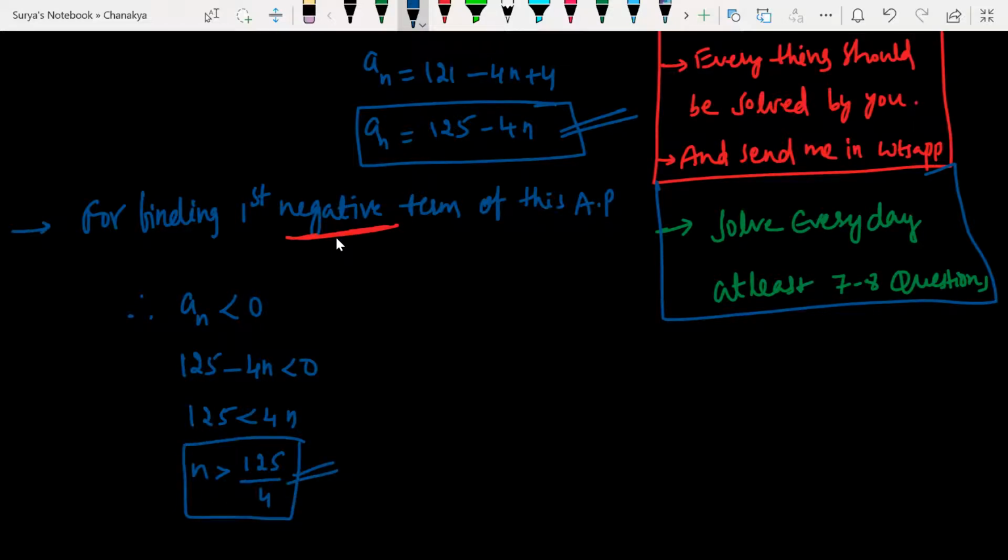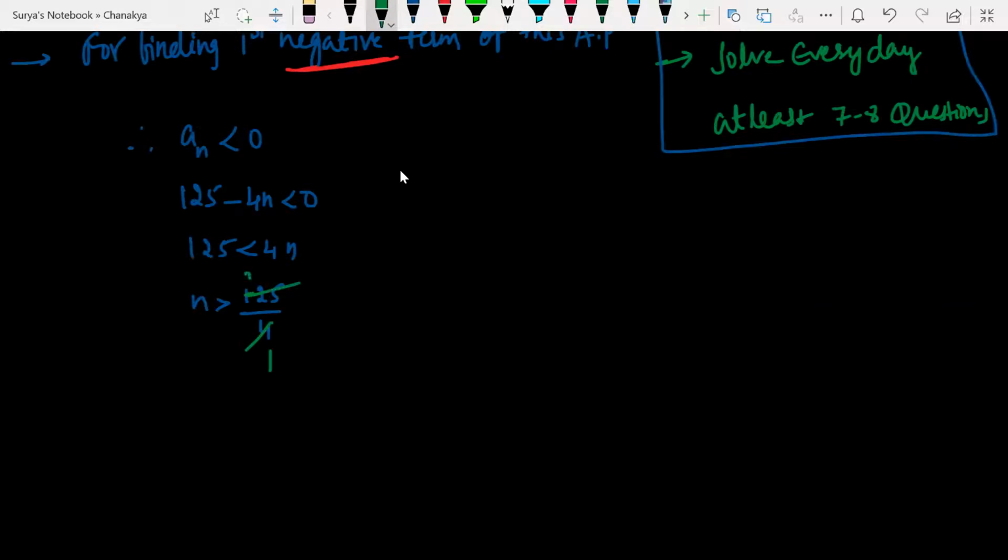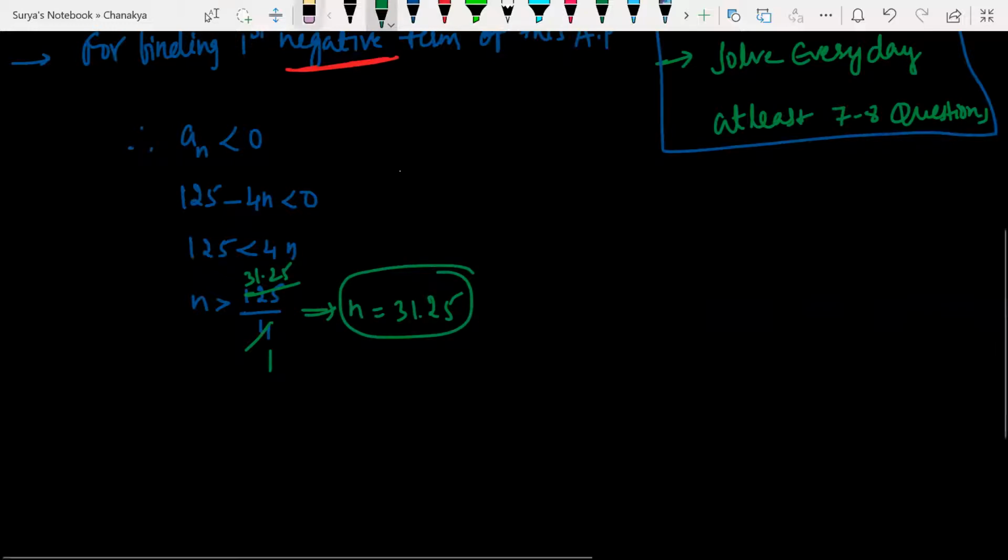Is it clear? Yes or no? N is greater than 125 by 4, so what is the value of this? If you solve this, what are you going to get? 4 ones are 4, 4 threes are 12. So I'm getting N is equal to 31.25. Here N is greater than this one.